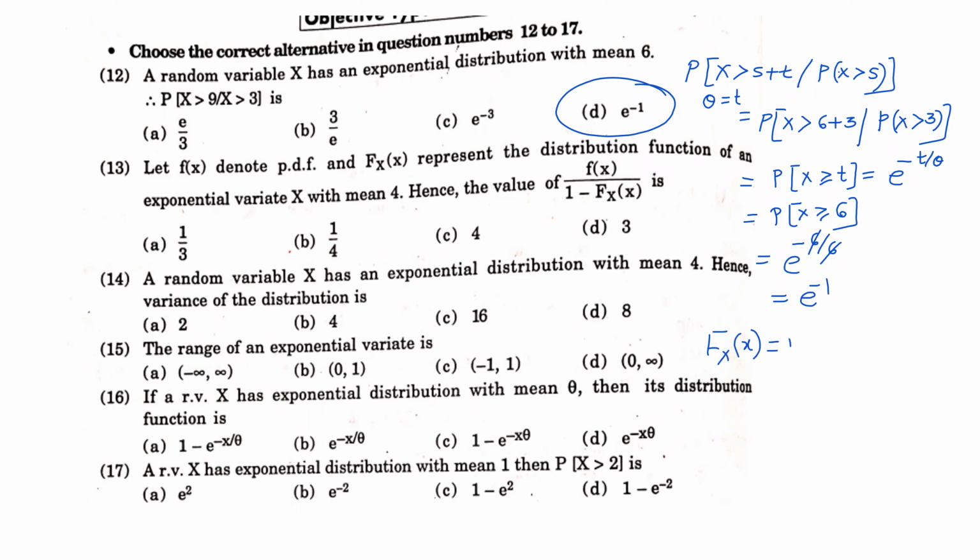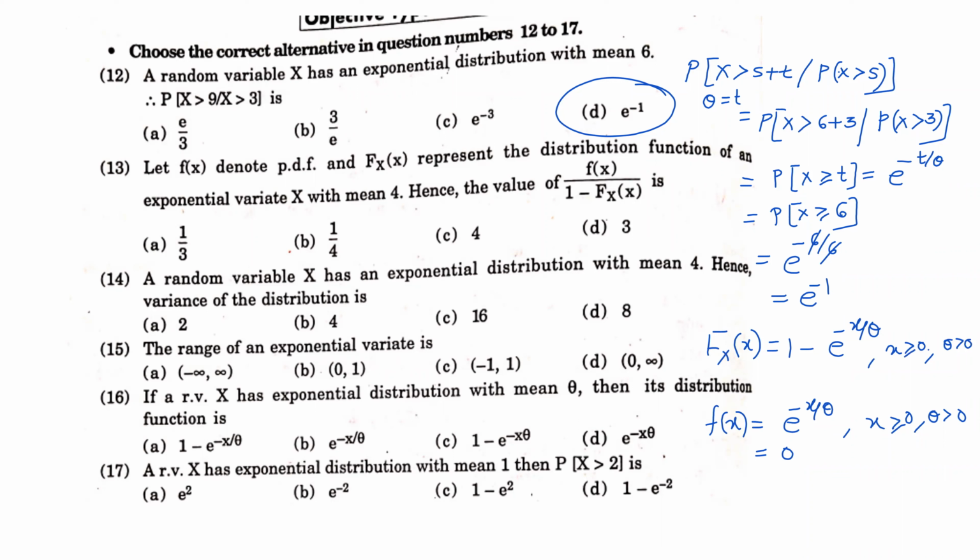It is nothing but 1 minus e raised to minus x by theta, correct? This is the distribution function. And how do you write f(x), the PDF? It is (1/theta) e raised to minus x by theta for x greater than 0 and theta also greater than 0, and 0 elsewhere. Same thing here, x greater than 0 and theta greater than 0, correct?